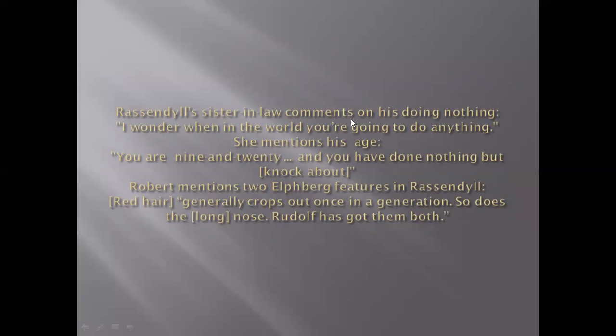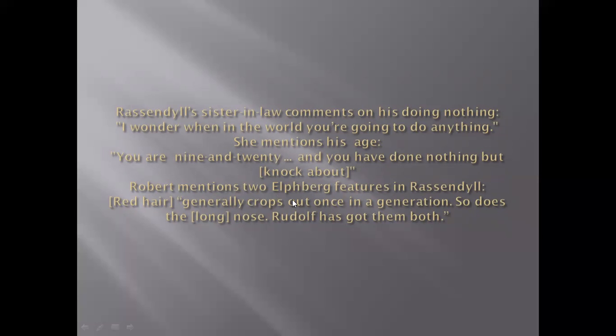Rassendyll's sister-in-law comments on his doing nothing. These are the first lines which open the scene for us, in which she gives angry remarks over his useless life. She says, "I wonder when in the world you are going to do anything." She mentions his age, meaning you are still useless. You're not doing a job, you're not doing any business, and you have become such an irresponsible person. You're nine and twenty, and you have done nothing but knock about. What is knock about? Knock about means to move about without any purpose in mind.